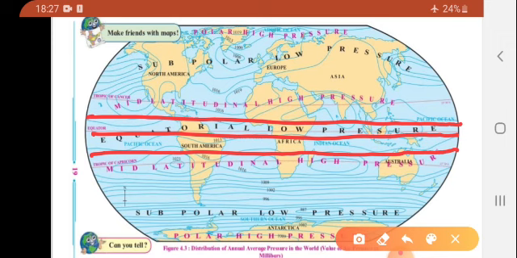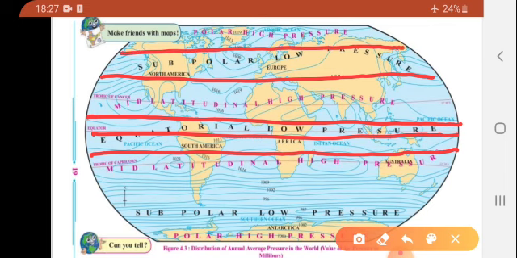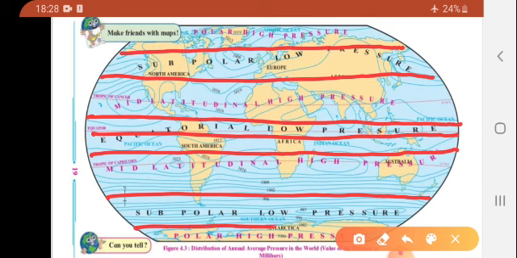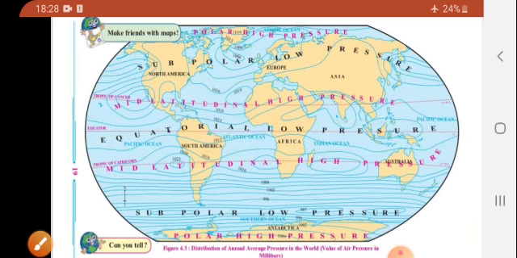And between 65 degrees north to 75 degrees north, and down in the south, 55 degrees to 65 degrees southern hemisphere. These parallels are in both hemispheres. This is the latitudinal position of the low pressure belt. Now let's see the next.